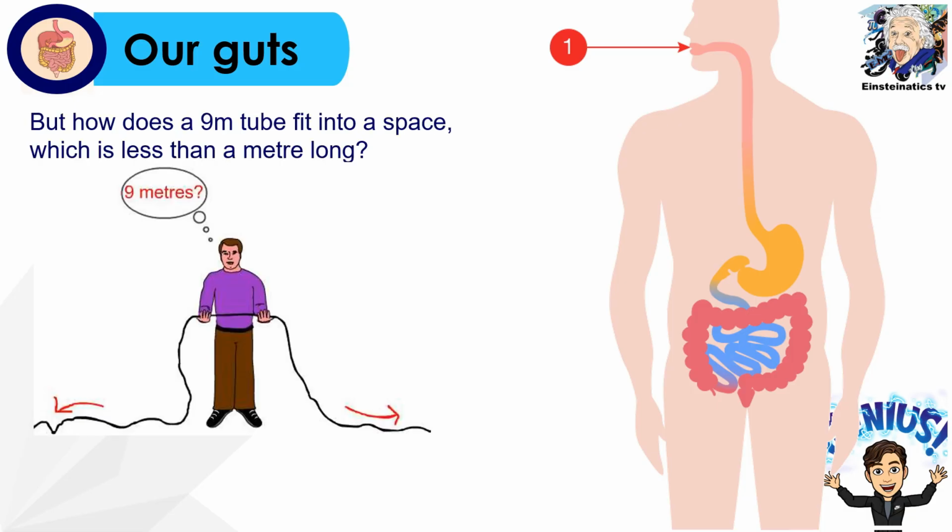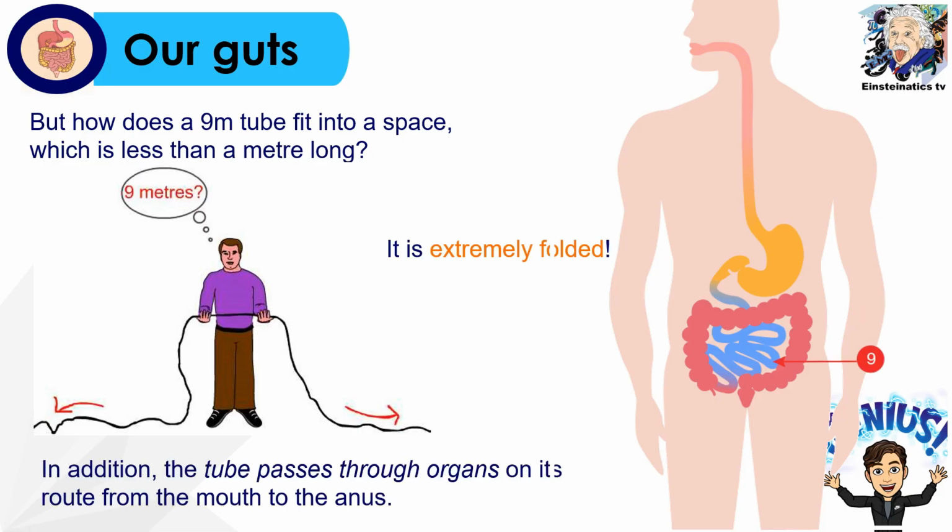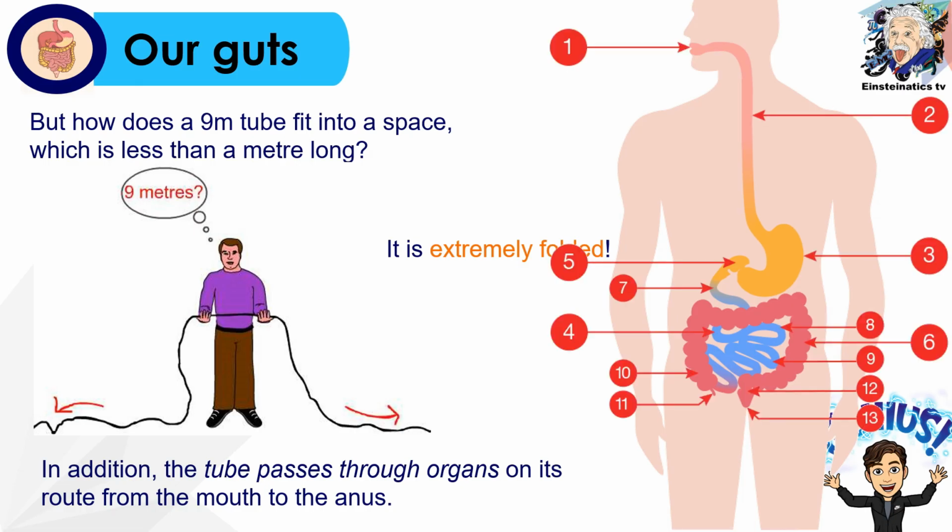So you might be wondering, since yung digestive system natin has approximately yung length niya is 9 meters, paano nga ba ito na fit or na kasya doon sa ating body. So as you all know, it is extremely folded, and in addition, yung tube na to passes through the organs on its route from the mouth through the anus. So that is why kahit 9 meters yung haba niya, as you can see, it is extremely folded.